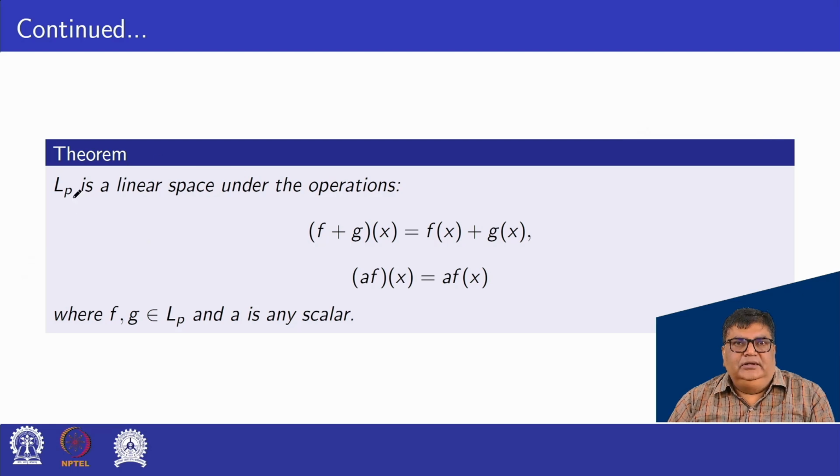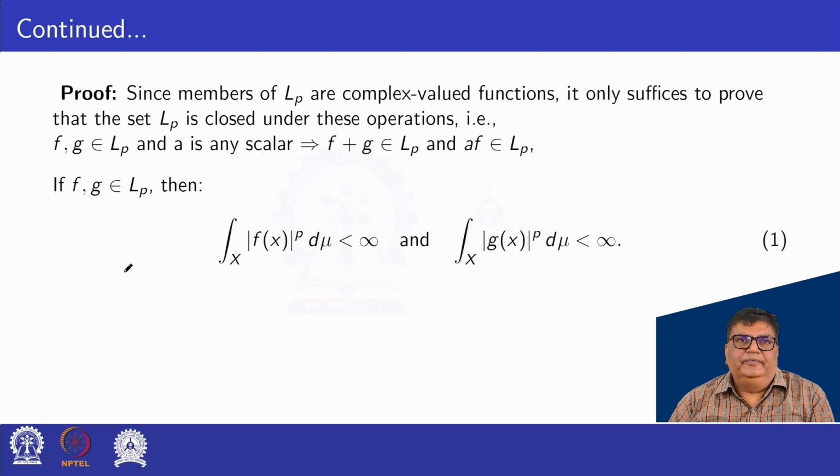Theorem. The LP is a linear space under the operations (f plus g)(x) equal to f(x) plus g(x), and if a is any scalar, then (af)(x) equal to a into f(x). Proof.